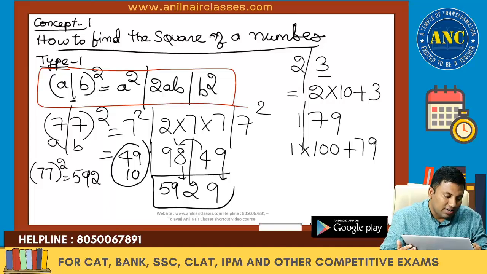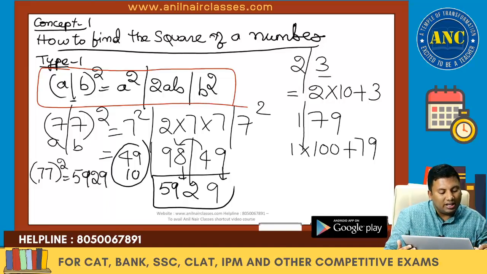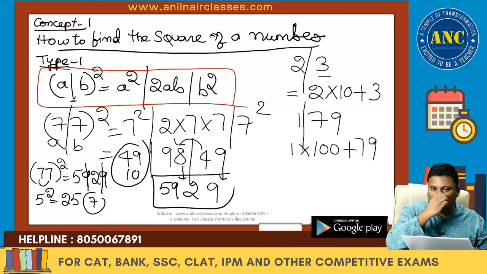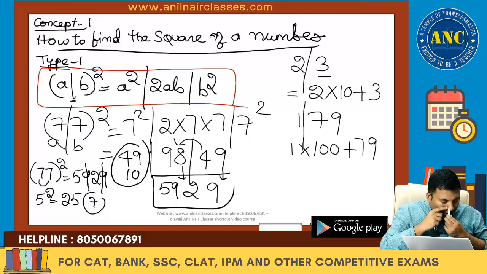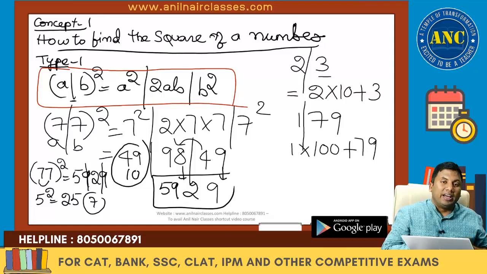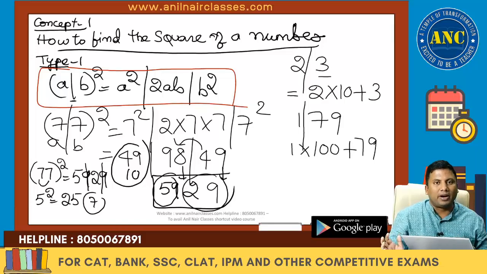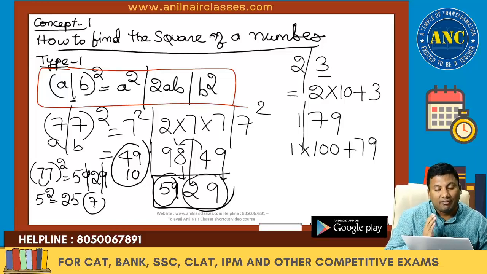77 square is 5929. Check: 7 plus 7 is 14, digital sum of 14 is 5. 5 square is 25, 2 plus 5 is 7. And 5929: 9 cancels, 5 plus 2 is 7. I hope it is clear. 77 square is 5929. This is one of the 2-digit numbers squared. I got a 4-digit number where the first 2 digits form a prime number and the next 2 digits are also a prime number.